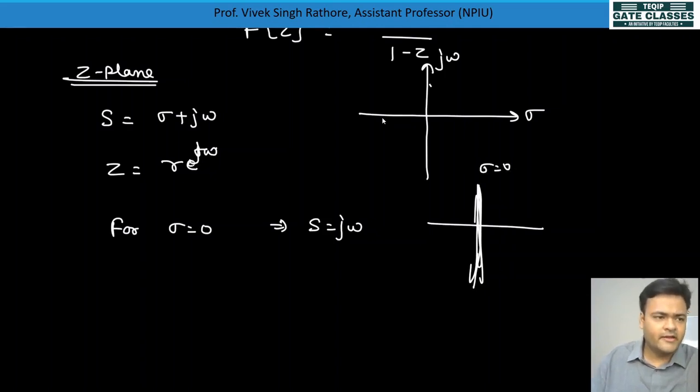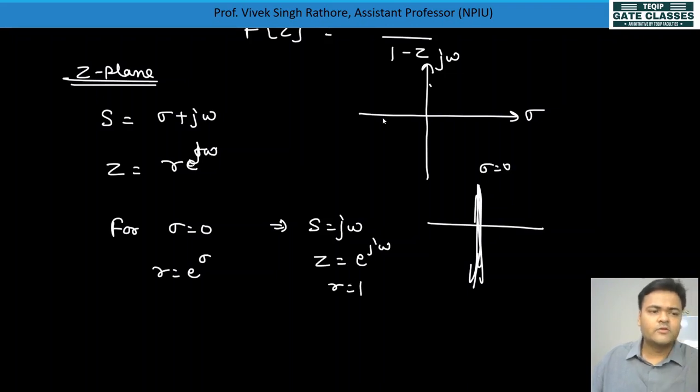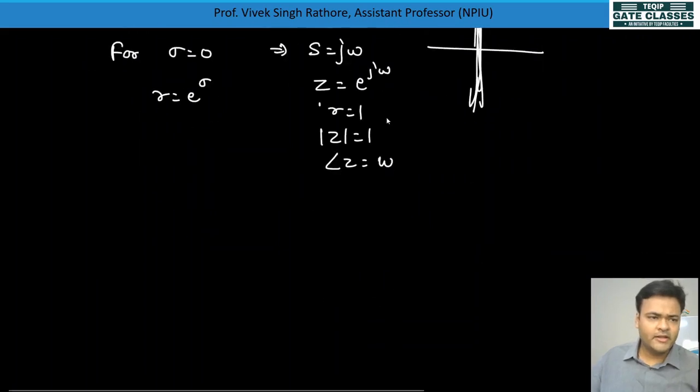Okay, and for the z plane what will happen? z is equal to r e to the power j omega, and r is nothing but e to the power sigma. So sigma is equal to 0, so r is equal to 1, right? R is equal to 1, so e to the power j omega will be there. You can say that r is equal to 1 means mod of z is equal to 1, so magnitude will be 1 and phase will be equal to omega. So ultimately z can be written as z is equal to 1 angle omega.